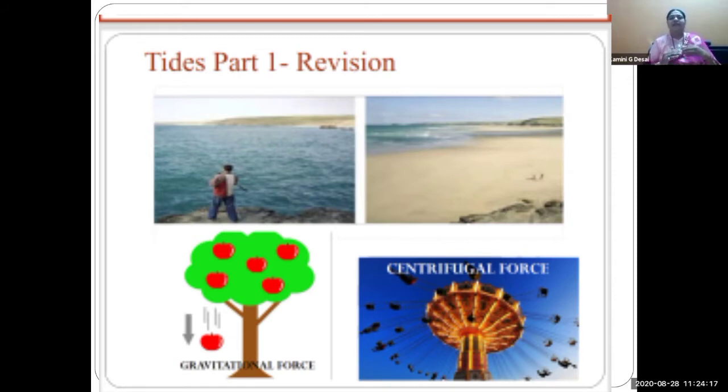And when water is very far from the seashore, it is called low tide. The movement of rise and fall in the water is known as tide. And why does the tide occur? Because of the centrifugal force and gravitational force and rotation and revolution.